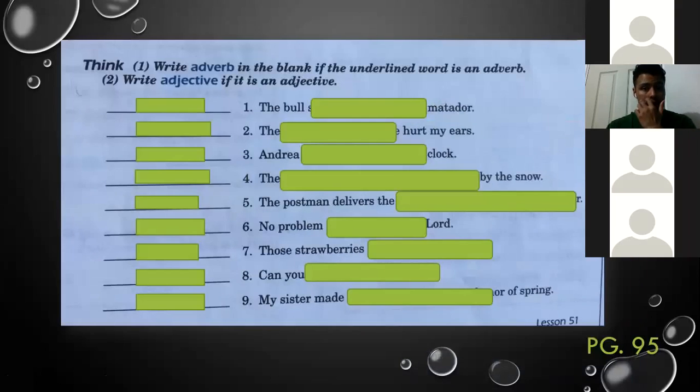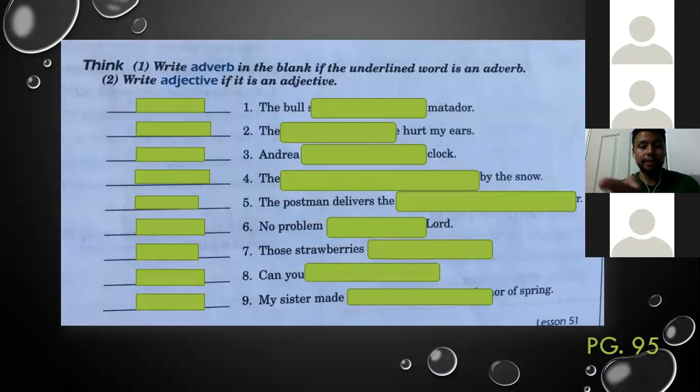Okay, number 2. Page 95. Read the instruction. Write the word adverb if the underlined word is an adverb. Write adjective if it is an adjective. Simple as that. We need to make the difference. That is an adjective, so write adjective. That is an adverb, so write adverb. For example, number 1.